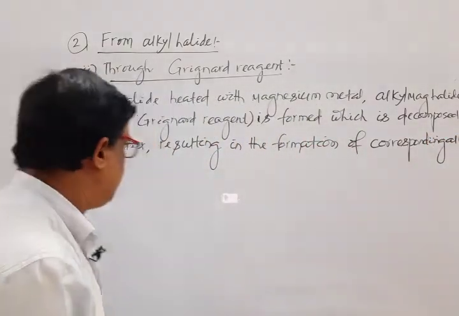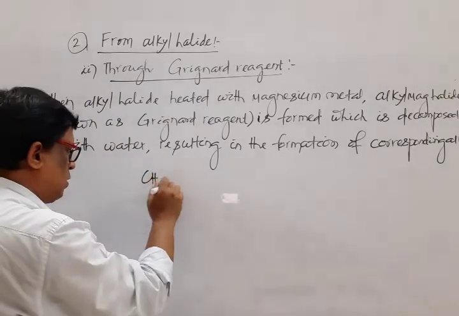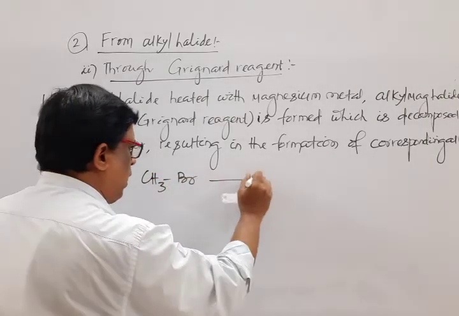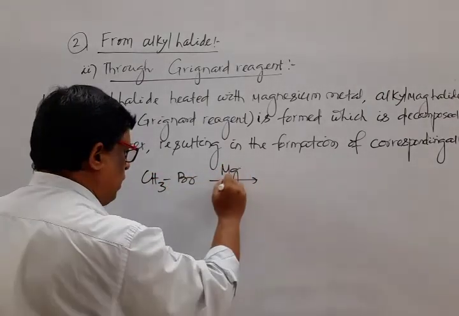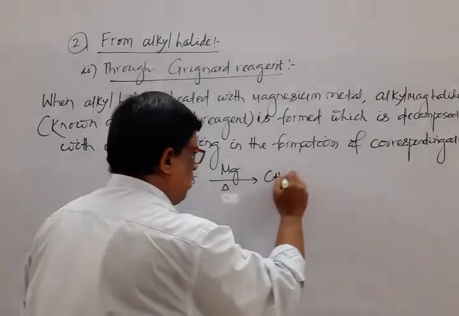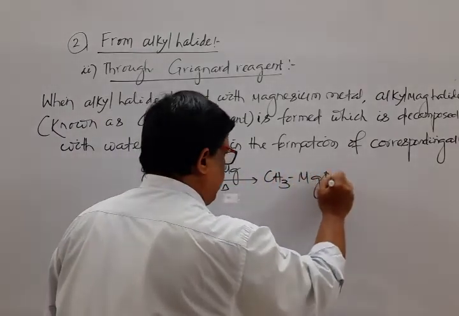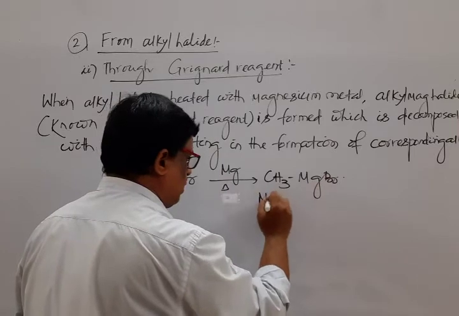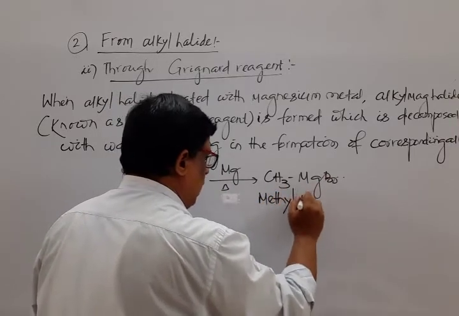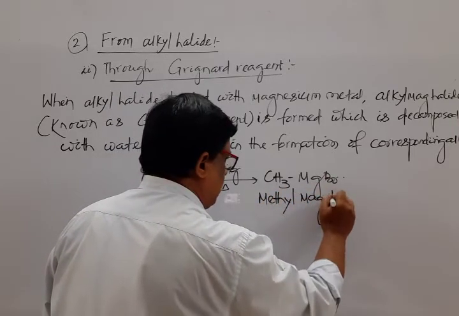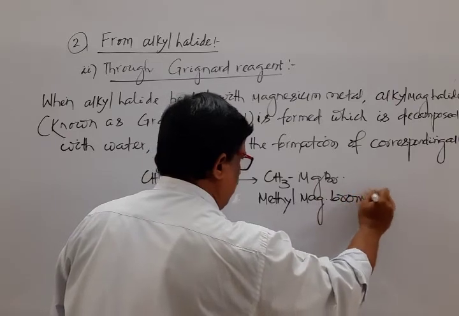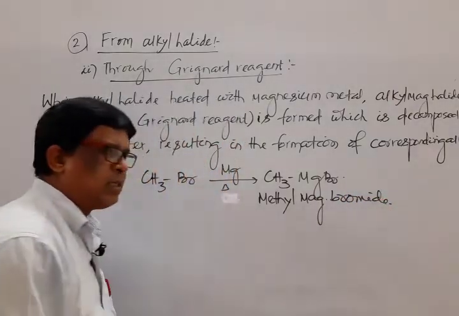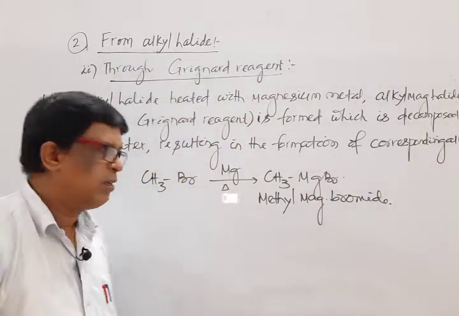Okay, mark that. For example, note the equation: when methyl bromide is heated with magnesium metal, it results in the formation of methyl magnesium bromide, commonly known as RMgX or Grignard reagent.